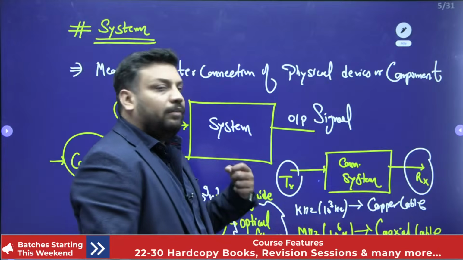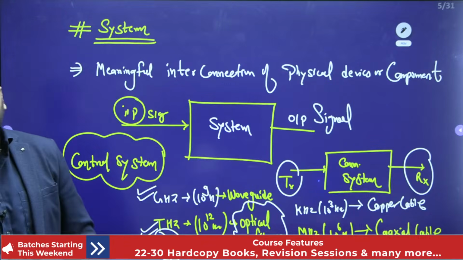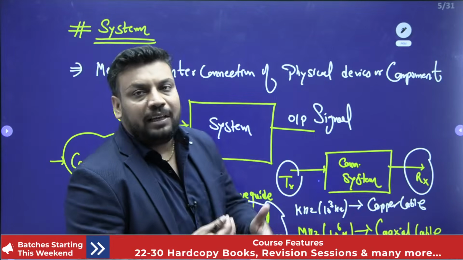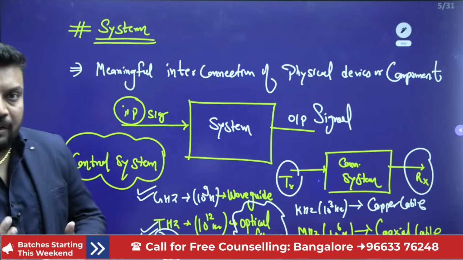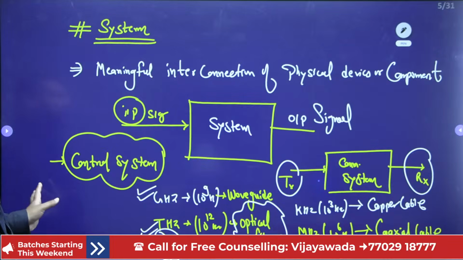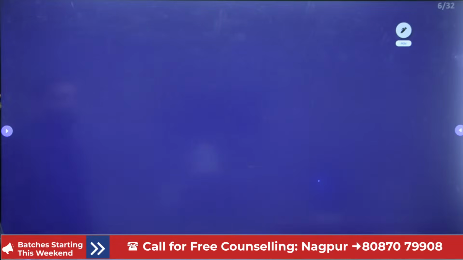So optical fiber works as a channel medium which carries information from the transmitting end to the receiving end. As far as signals and systems are concerned, we can relate them with examples like an electrical network, motor, electronic device, rectifier, communication system, control systems, and so on. So this is all about the introductory class, as I already told you.